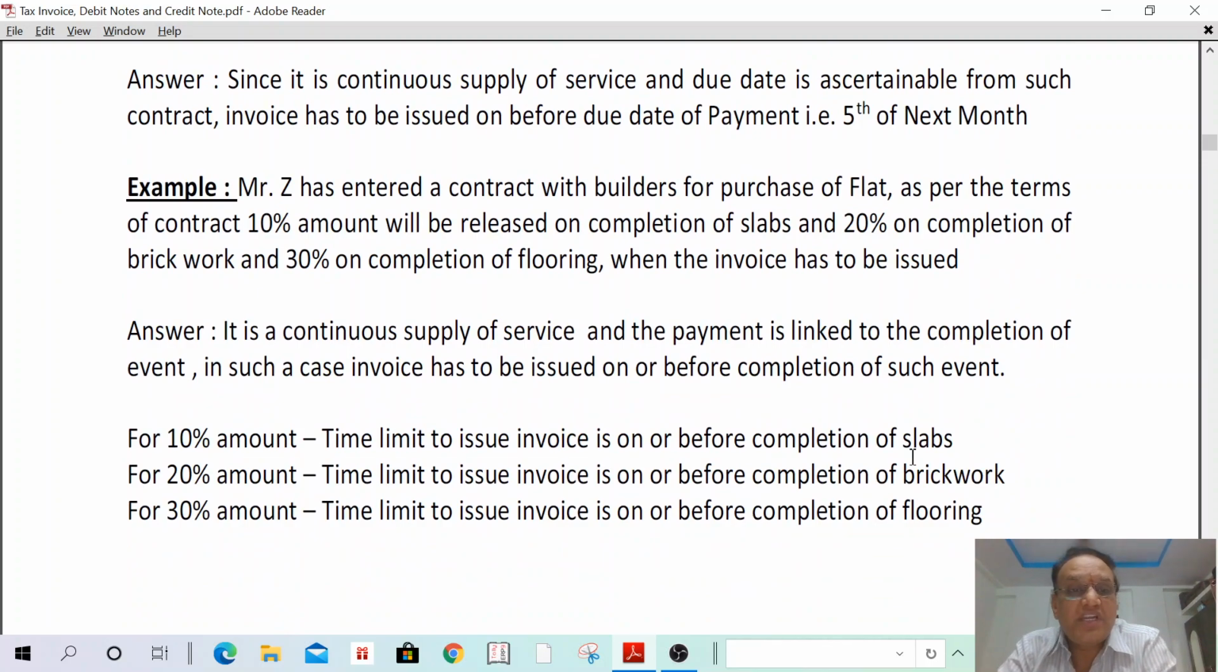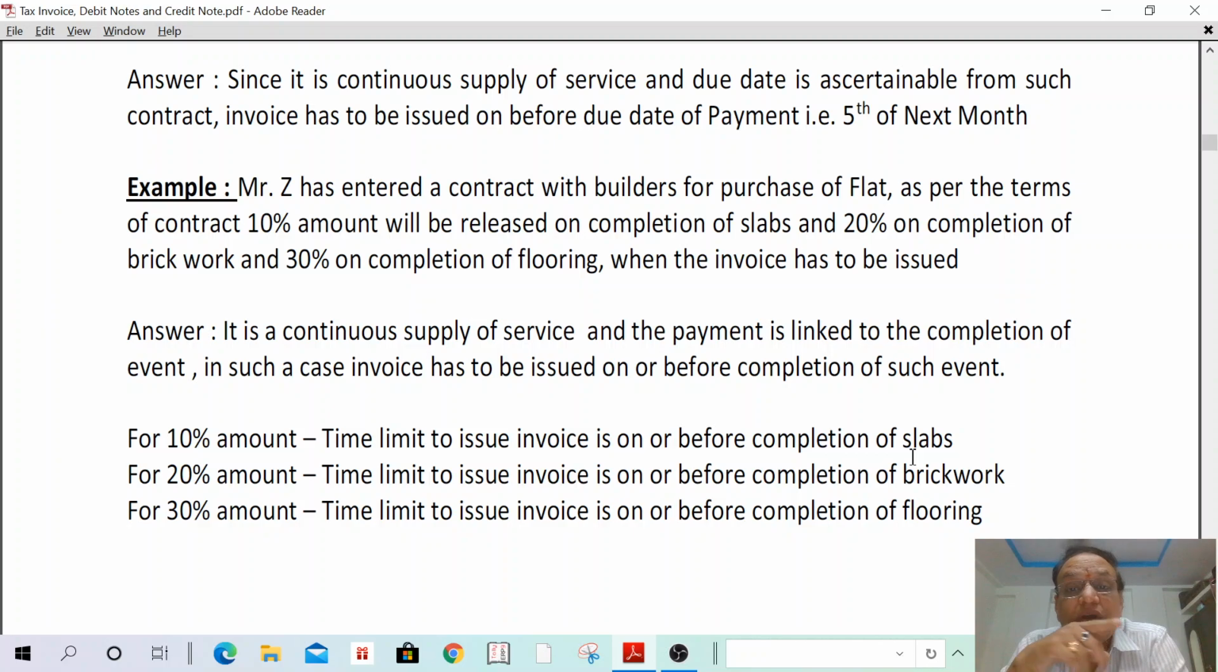Next. Mr. Z has entered a contract with the builders for purchase of a flat. As per the terms of contract, 10% amount will be released on completion of slabs, 20% on completion of brickwork, and 30% on completion of flooring. What is the time when the invoice is to be issued? It is a continuous supply because it is a purchase of flat. Any flat construction is not completed within 3 months. It is more than 3 months. So it is a continuous supply of service.